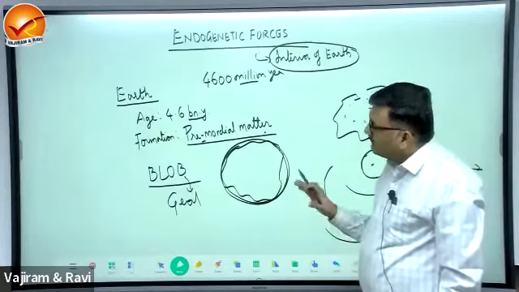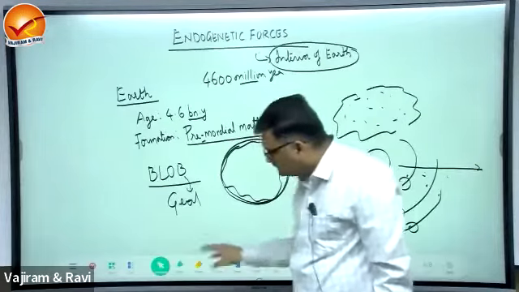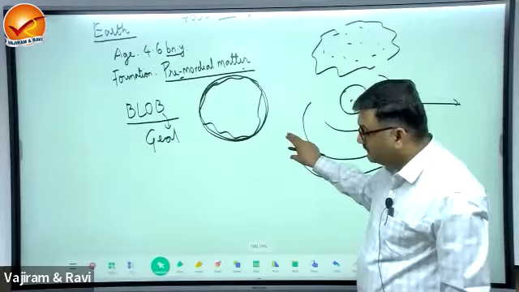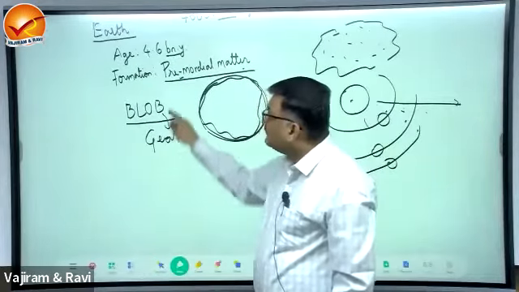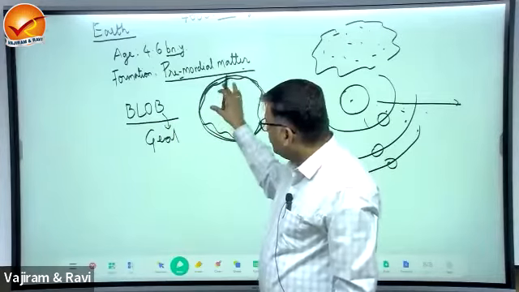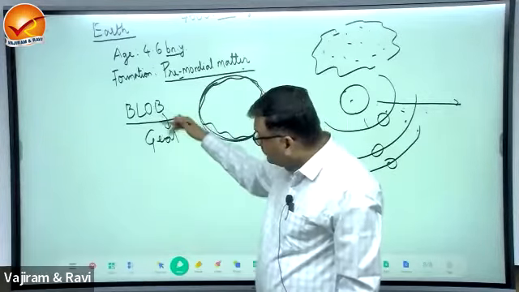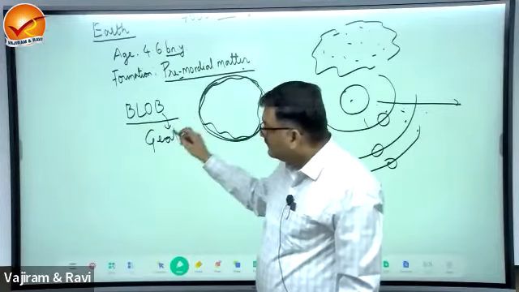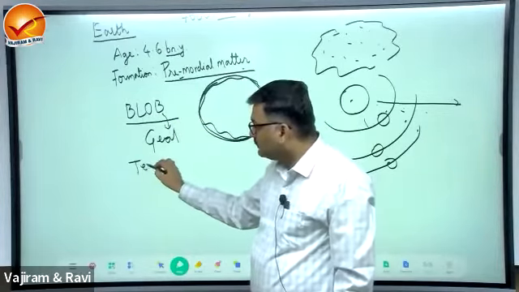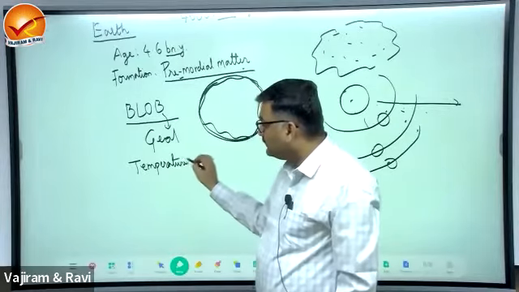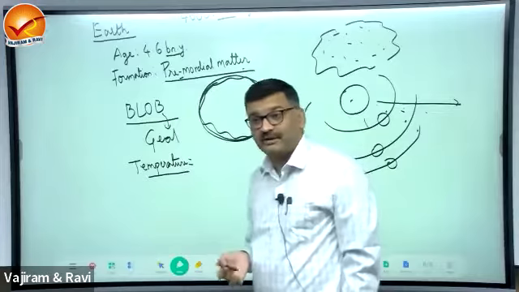Now, the temperature. These are factual parts but important, not there in the notes, so write it properly. Primordial and blob. Now, when this Earth was getting converted from blob to geoid, look at the temperature of the Earth after formation.